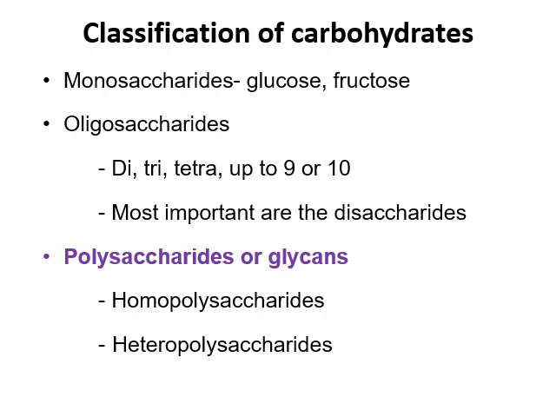So up to 9 or 10 monosaccharide units carbohydrates are known as oligosaccharides. Among these oligosaccharides, the disaccharides are very important. Then polysaccharides, also known as glycans. It is divided into homopolysaccharides and heteropolysaccharides.